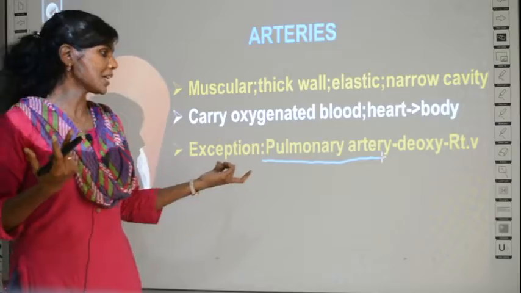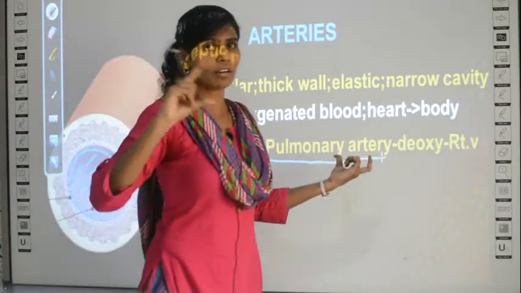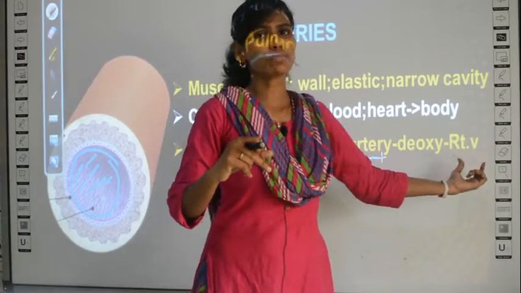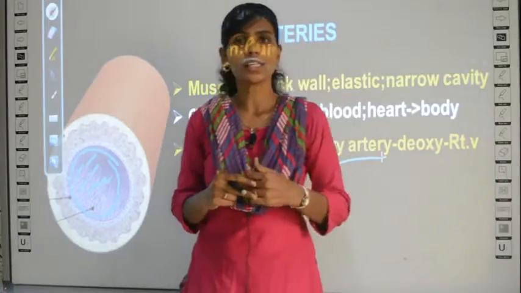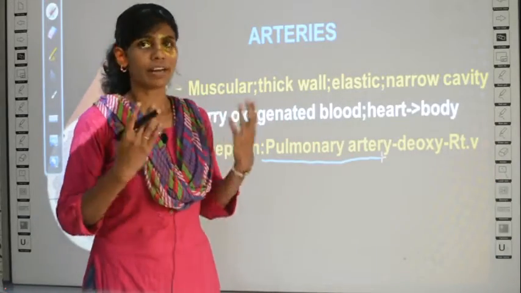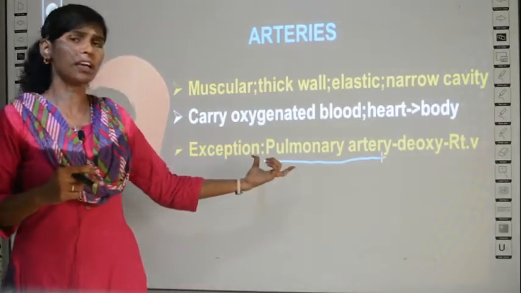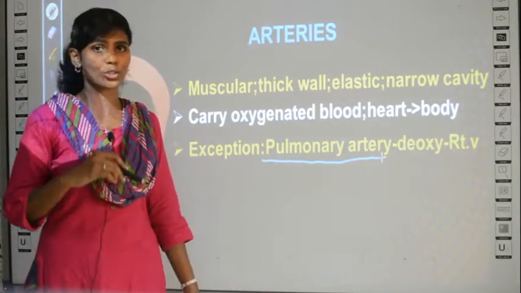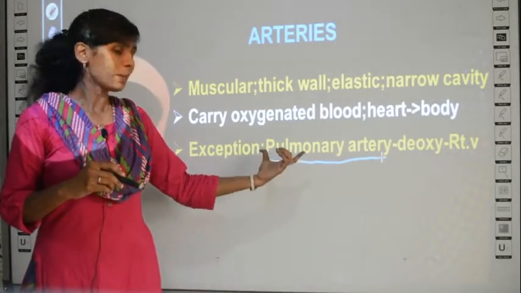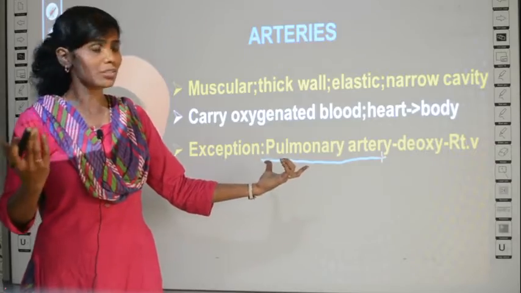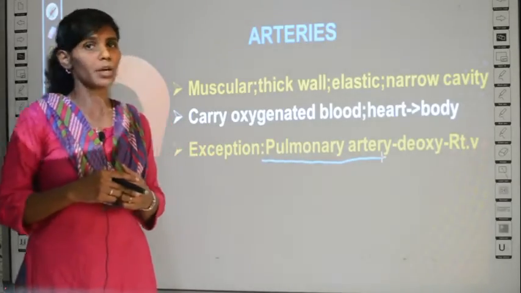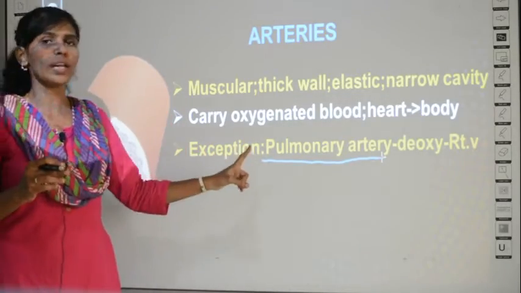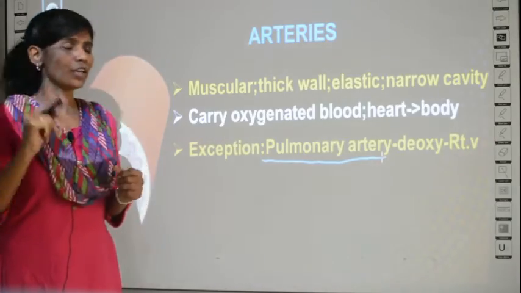Where is the pulmonary artery? It is a tube which originates from the right ventricle of your heart. You have already studied the name in the previous class when you studied the structure of the heart, no? So the pulmonary artery originates only from the right ventricle. So this alone has a tendency of carrying deoxygenated blood.